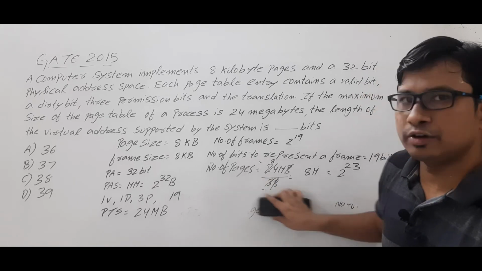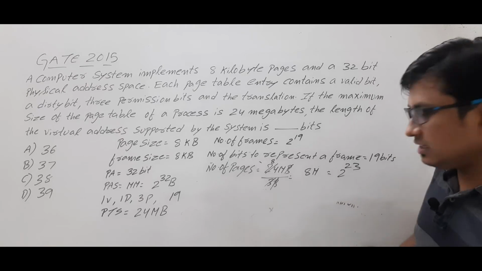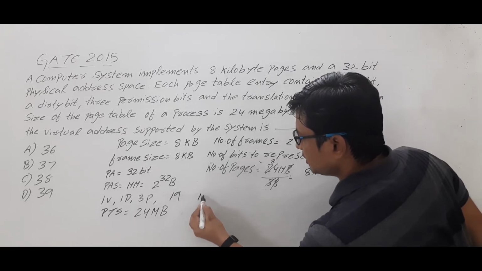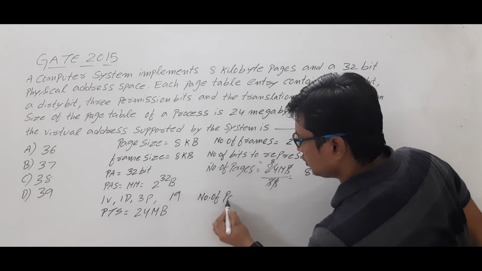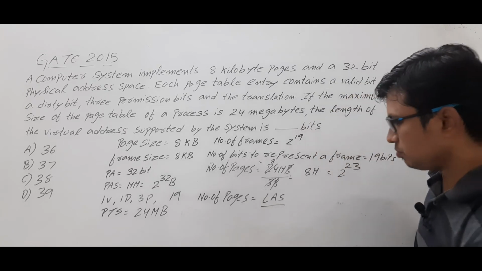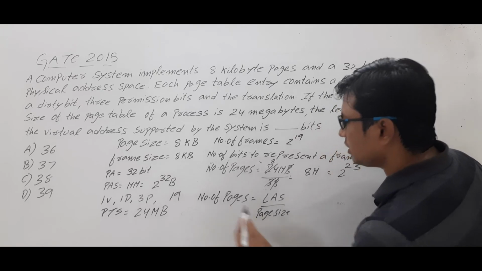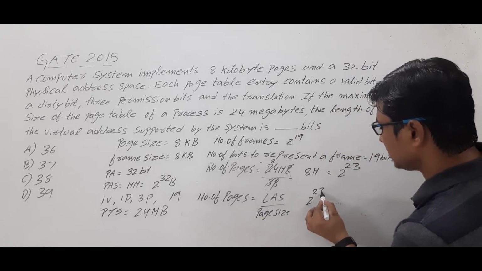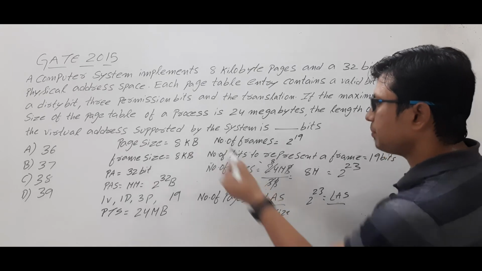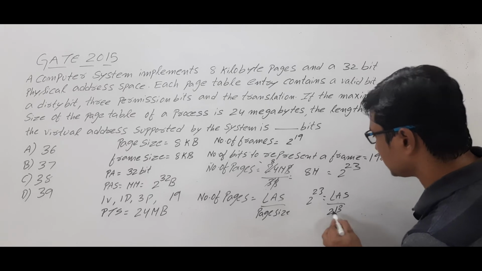Once we have the number of pages and the page size, can we find the logical address space? Yes, because the number of pages is equal to logical address space, or size of a process, by page size. Here we know the number of pages as 2 power 23, and we don't know the logical address space, and we know the page size, which is 8 KB. 8 KB can be represented as 2 power 13.